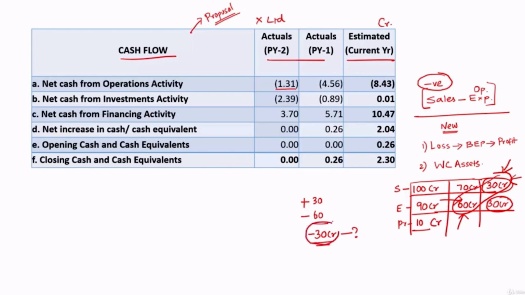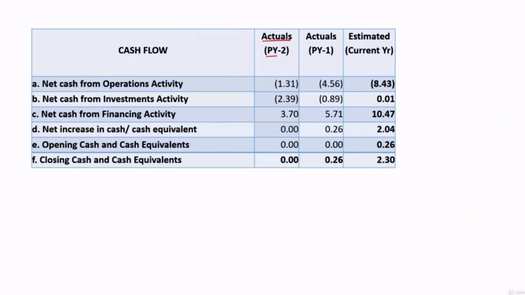So if you look at their net cash flows generated from operation, they have actually paid 30 crore more. So from where did they get the money? They got money either from cash flows under investment activity or cash flows under financing activity. Those kinds of questions will get answered when you analyze the cash flow statement. Now in this case, your sanctioning authority will be worried about this figure. So in previous year 2, in their operations they had an outflow of 1.31 crore.